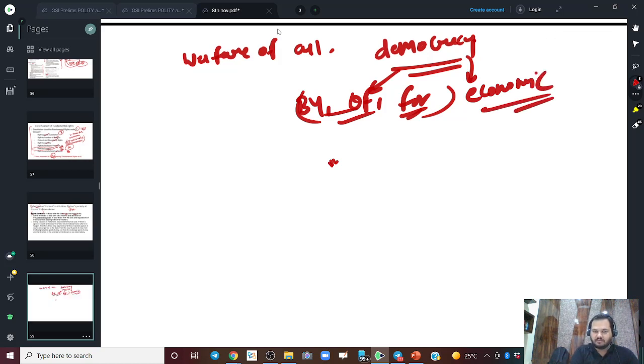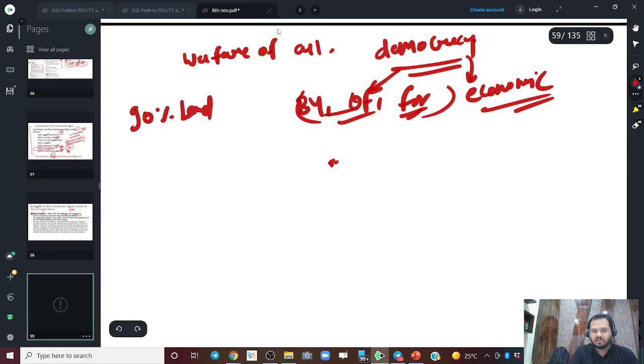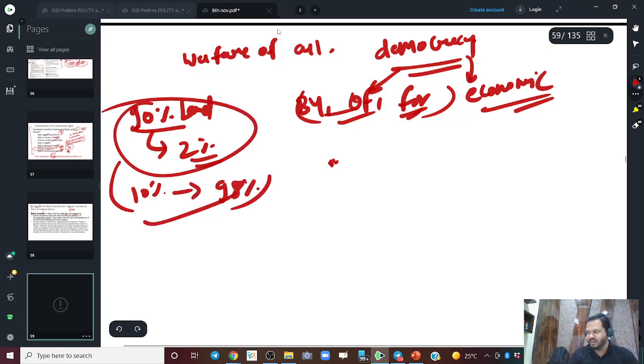So the prime minister of that time, Pandit Nehru, and the other leaders, they wanted that this inequality in land holding should go away, right? The case was that 90% of the land was owned by less than 2% of the people, right? So just 10% of the land is owned by the rest 98% of people. So this is not a healthy scenario, right?